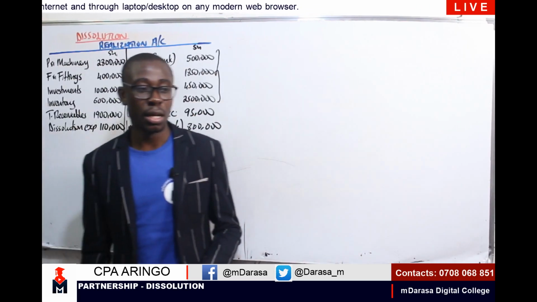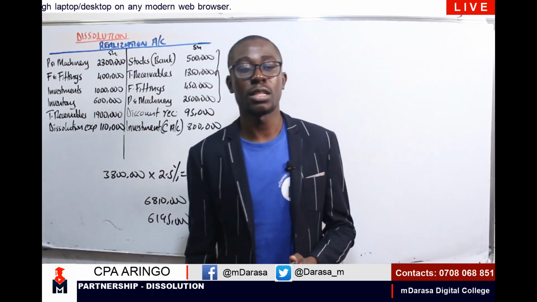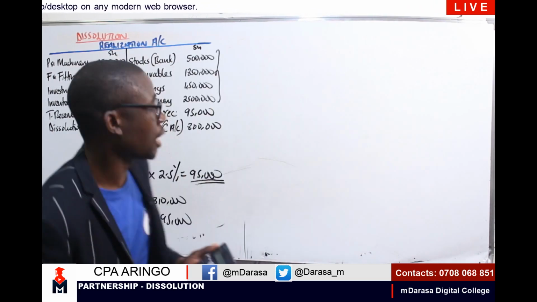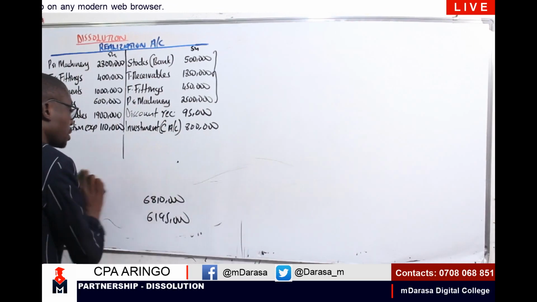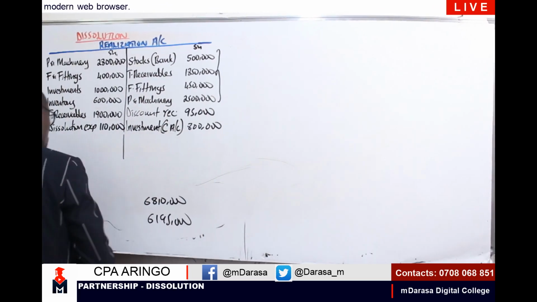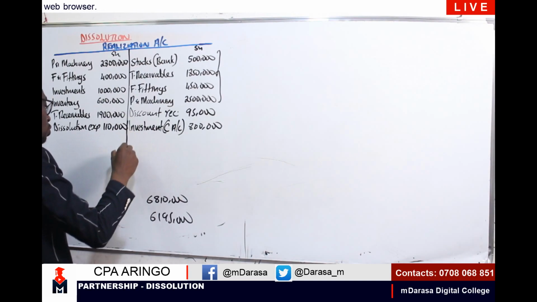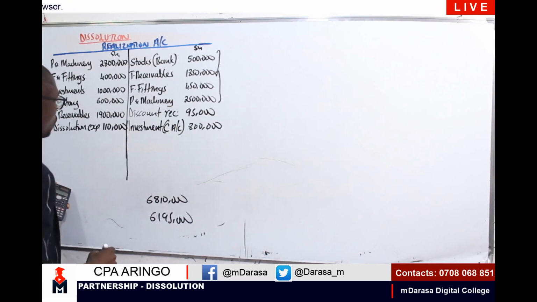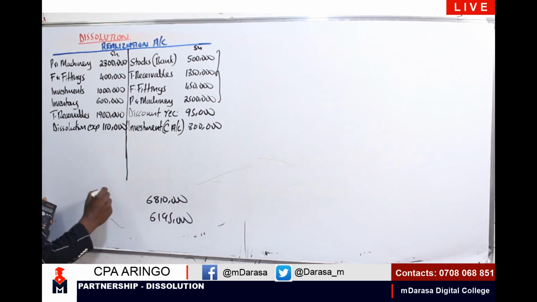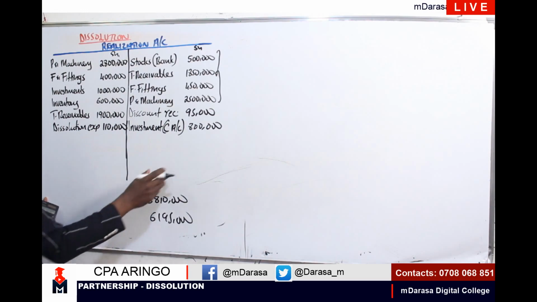But remember, any effect or any changes on that must be effected in our capital accounts. So, my good students, this is a procedure that you're supposed to do. I'm having a total of 6195 on the credit side.